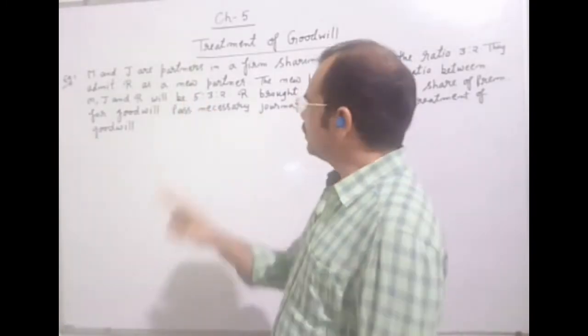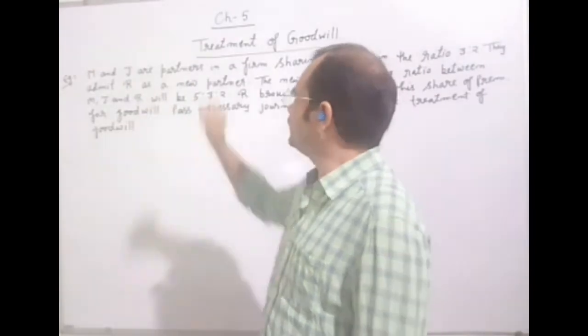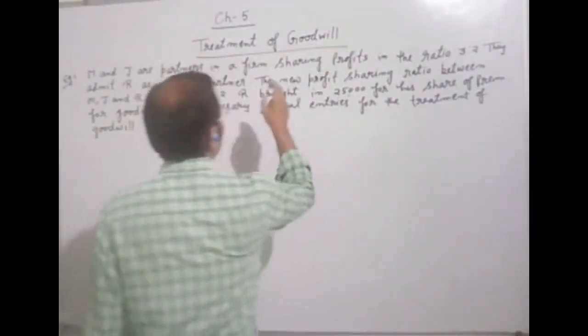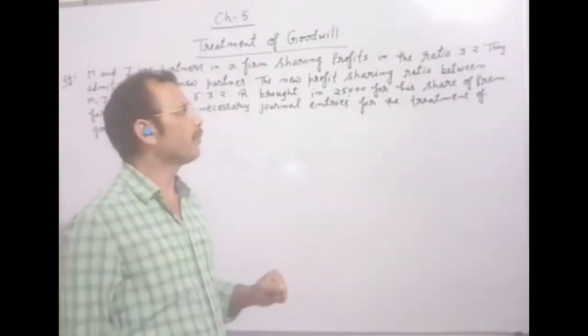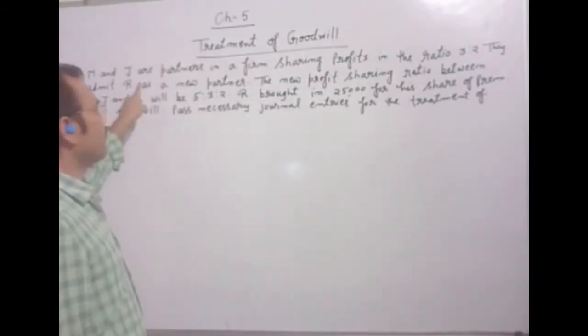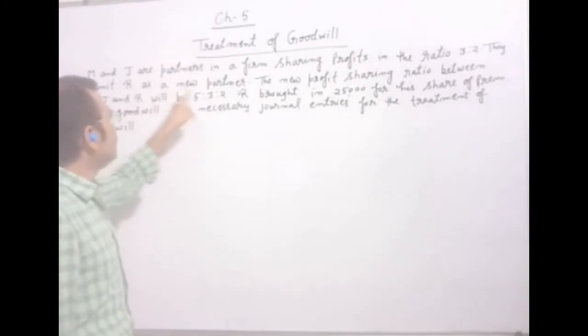There are two partners, M and J, and they were sharing their profit in the ratio 3:2. They admit R as a new partner.